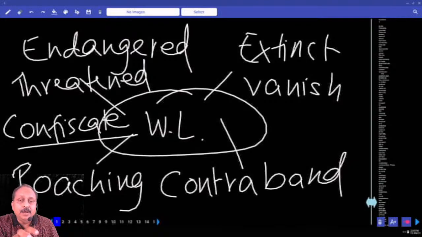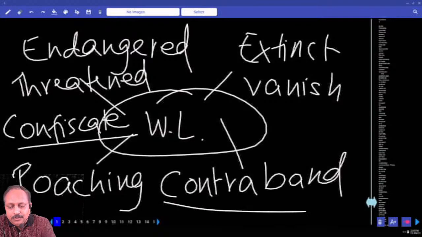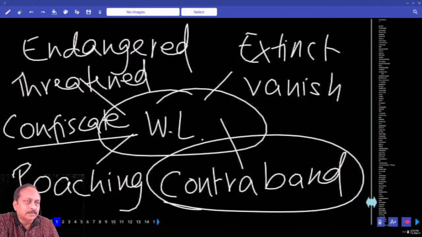And whatever they find, the skin, the shells, for those we use the word contraband. Write the meaning of the word contraband. Contraband means smuggled goods, a general term. You all know smuggling. Smuggled goods, we use the word contraband. But in this context, it goes with wild animals, shells, skin, like tiger skin, horns, all these.